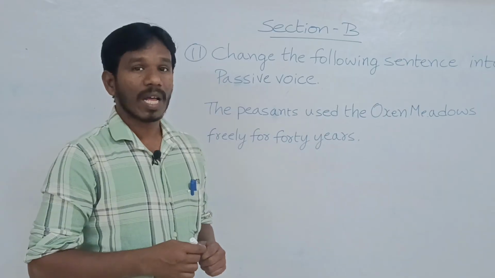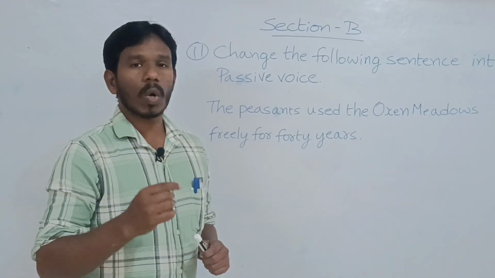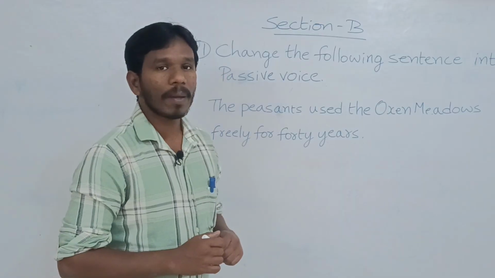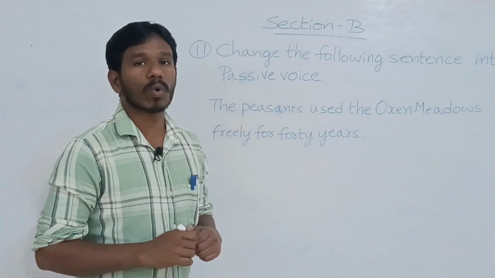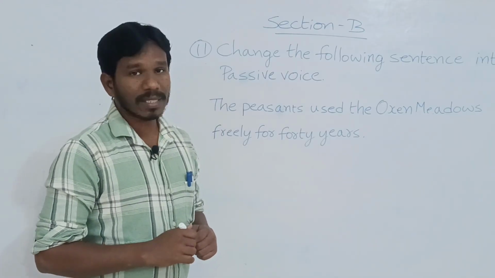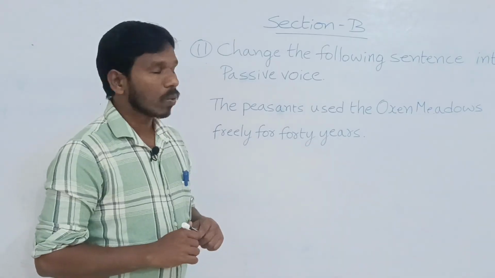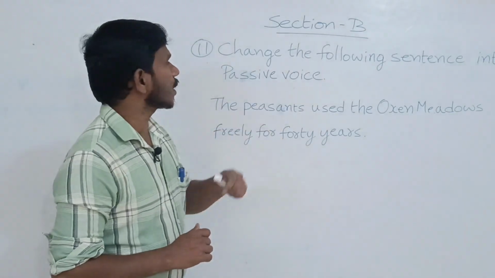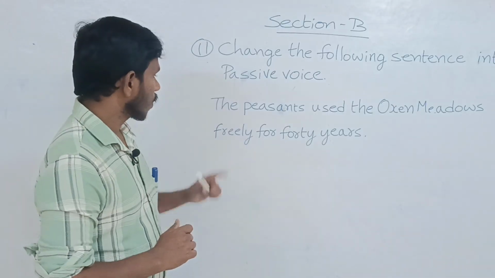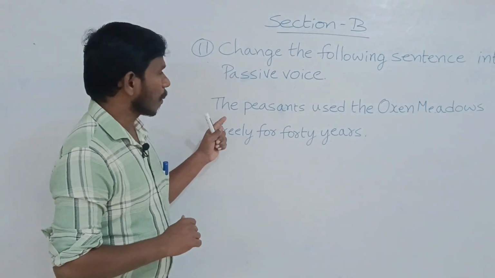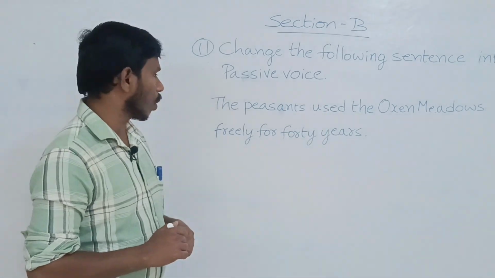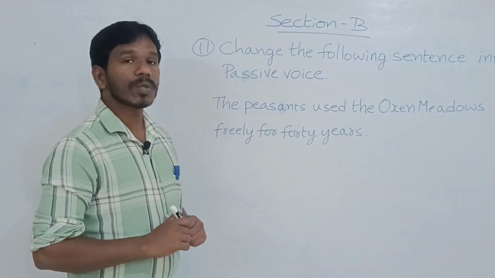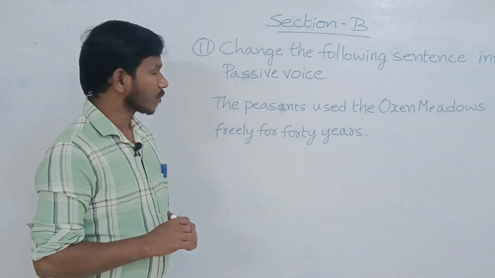In this video lecture, I am going to explain the Government FA3 English paper. In section B, grammar and vocabulary questions are asked. I am going to explain question number 11. Change the following sentence into passive voice. The given sentence is, the peasants used the oxen meadows freely for 40 years. It is easy to change into passive voice.